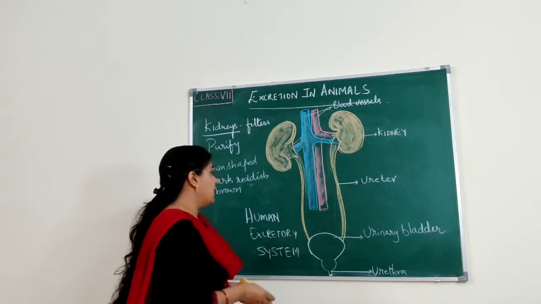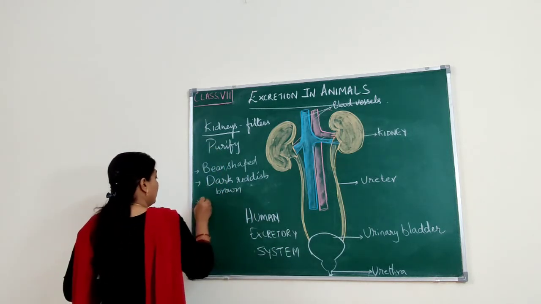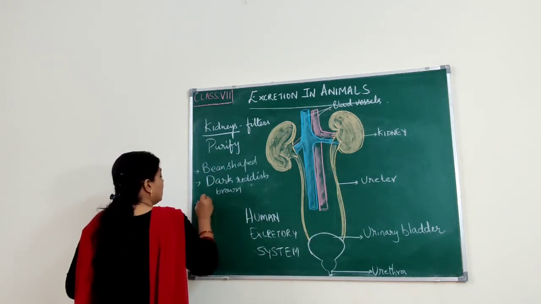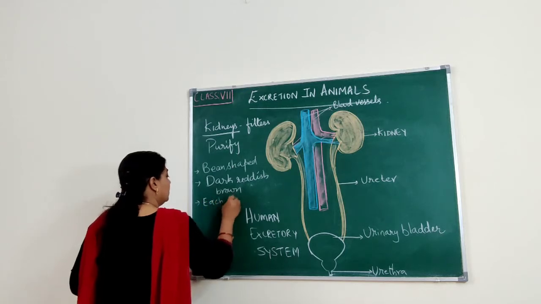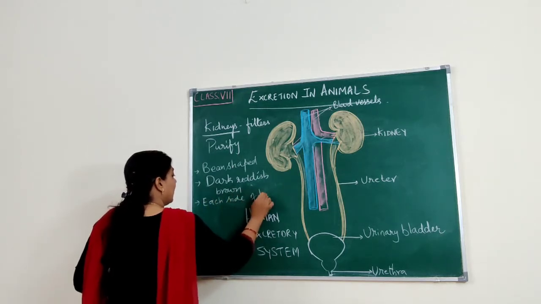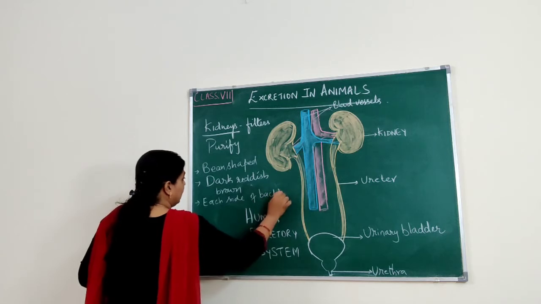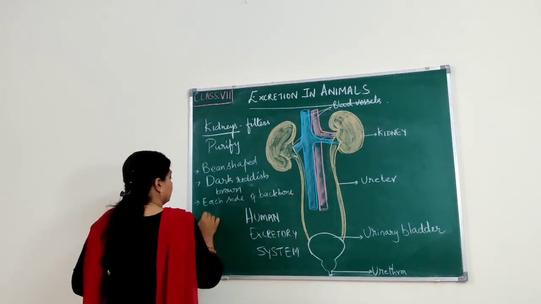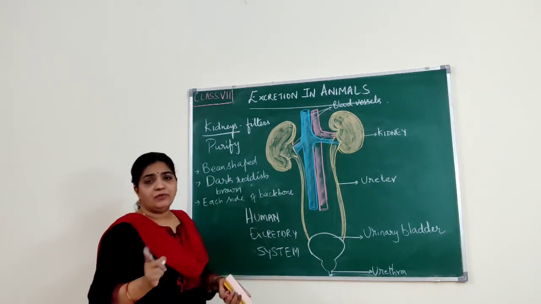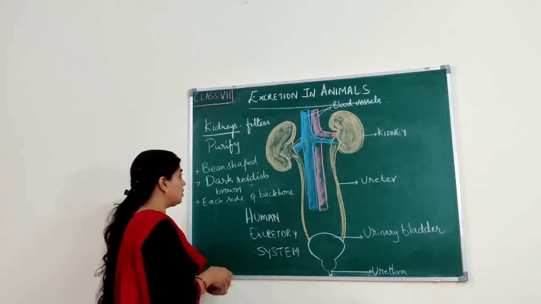On each side of the backbone we have a kidney. So what is the function of kidneys?